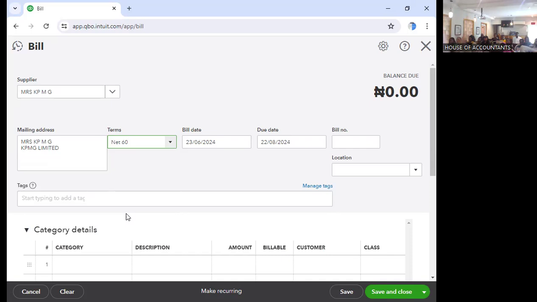But we are both posting invoice. We don't know that one is for us. The invoice we are posting is not for us, it's from our vendor. So once you click next 60 days, you will see this one. From the bill or the invoice given to you, you put the invoice number so that you can track it. But for me, I don't have any invoice number here.